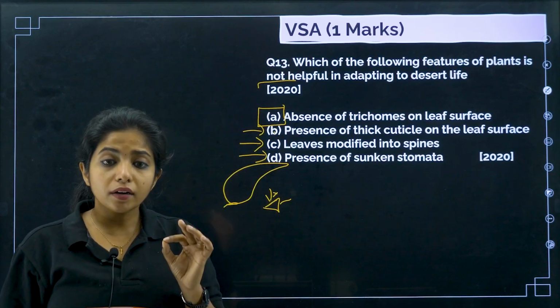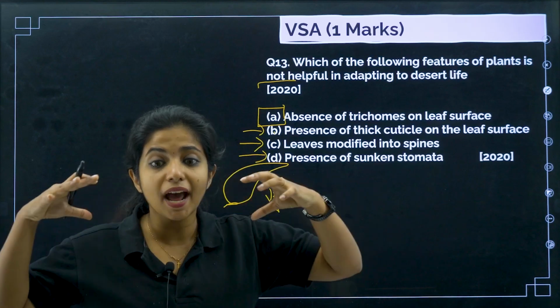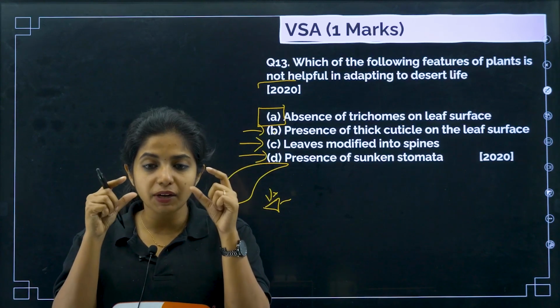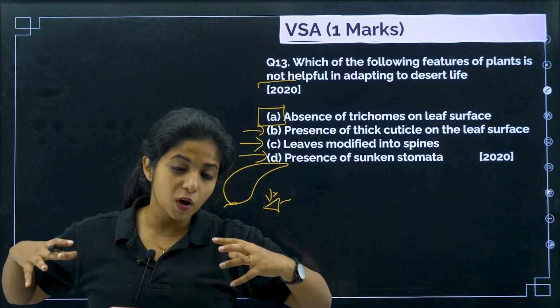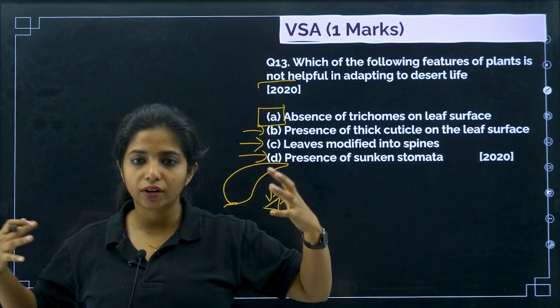So listen to me. What are trichomes? They are the plant hairs that are there. What is the use of this? They trap air. The small hairs trap air. So when it traps air, it does not allow the loss of moisture over there, does not allow loss of water and things like that.